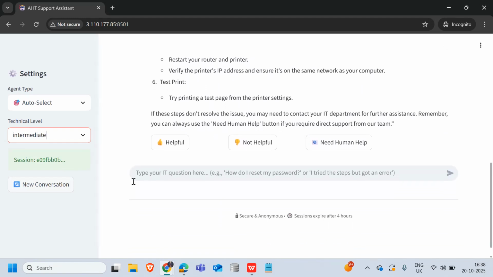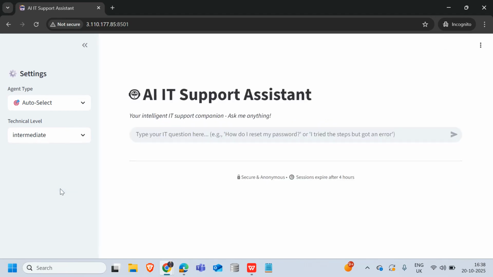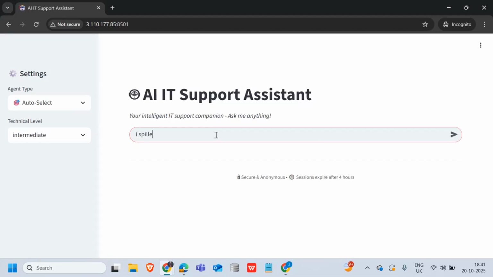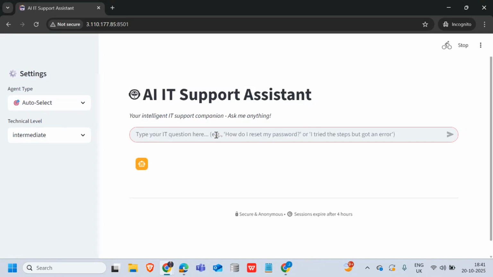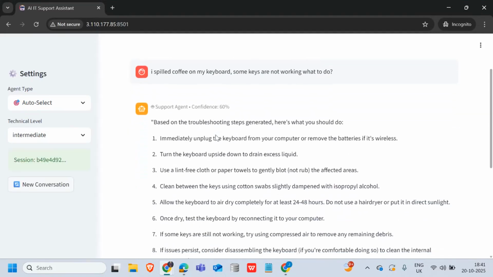Now we can start another new conversation where I'll ask a question which is not from our knowledge base. I spilled coffee on my keyboard. Some keys are not working. What to do? Now, since this query's response is not available in the knowledge base, the agent will automatically reply. So we got the response.